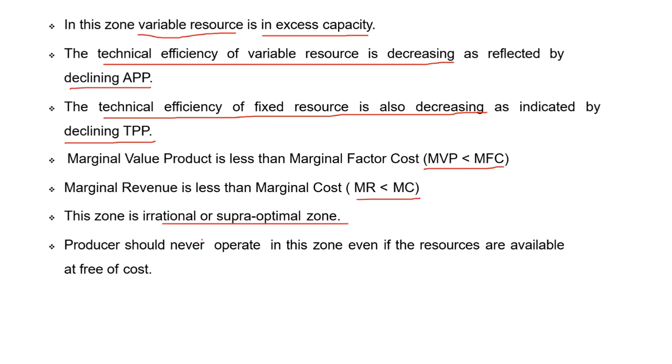So producers should not operate in this region even if inputs are available free of cost, because double losses occur in this zone. That means an increase in the additional cost of the input and a reduction in production.